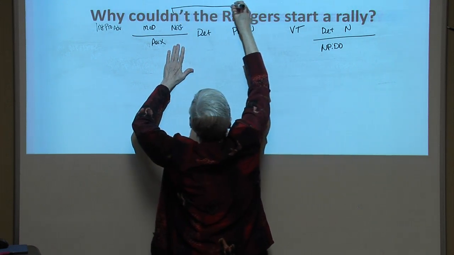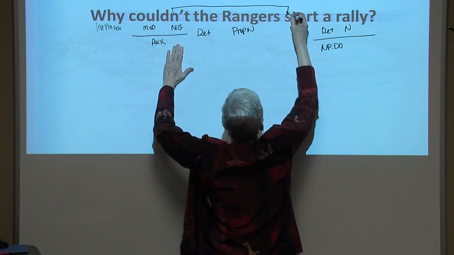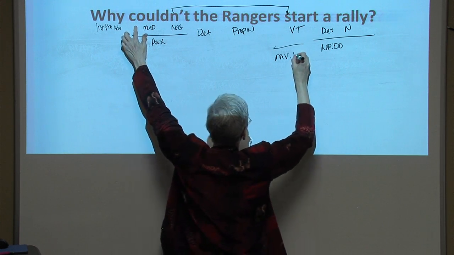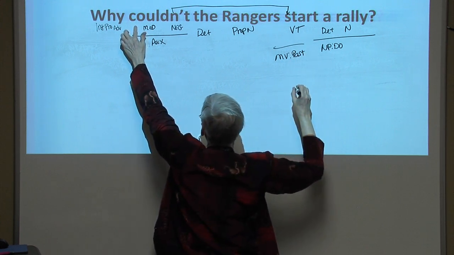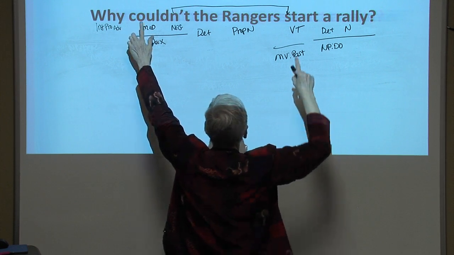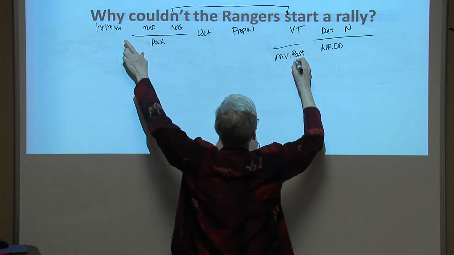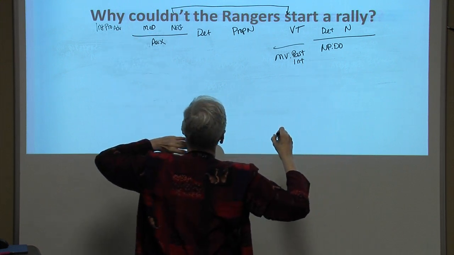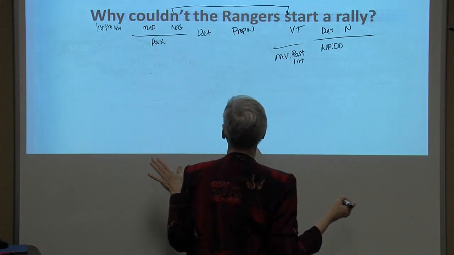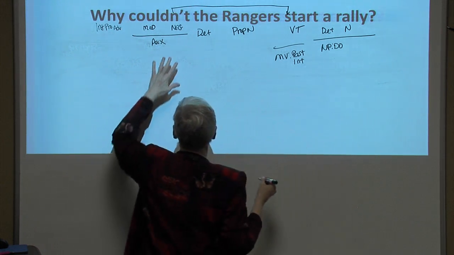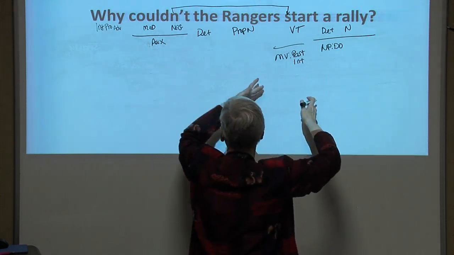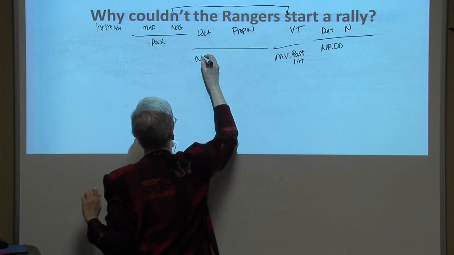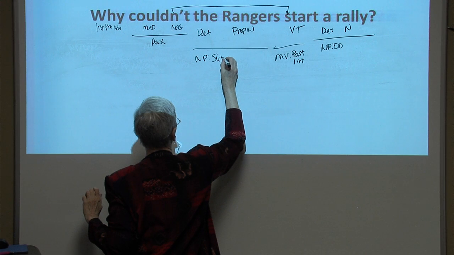So let's link the parts of our main verb together, and then we can determine its status as past. Could is the past form of can, and it's interrogative because the verb is disjoined and because we have an interrogative proform there too. Okay, so past interrogative. Negative does not appear in the status of the main verb. It's just in the auxiliary there. The Rangers is the noun phrase functioning as the subject.